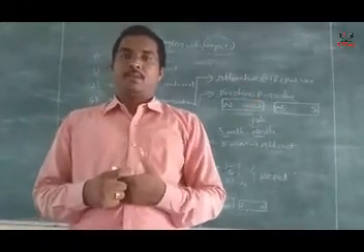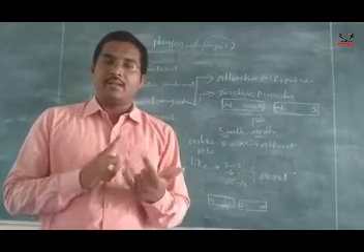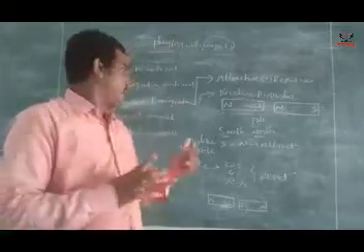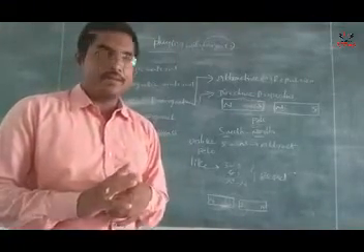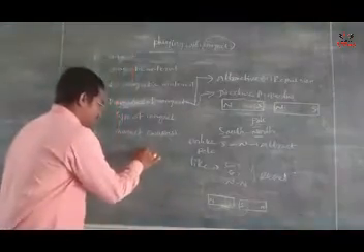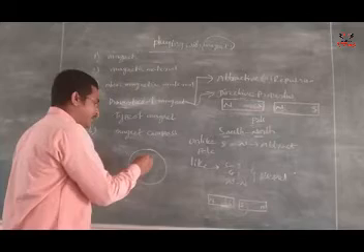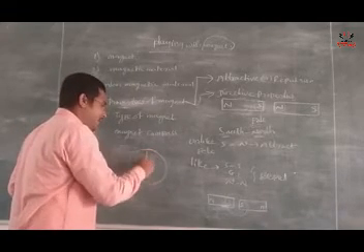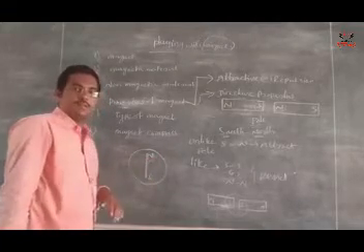This direction of the magnet or direction of the Earth, we can find by using a magnetic compass. A magnetic compass is one box, and inside the box there is one magnetic needle. This magnetic needle always shows the north and south direction.